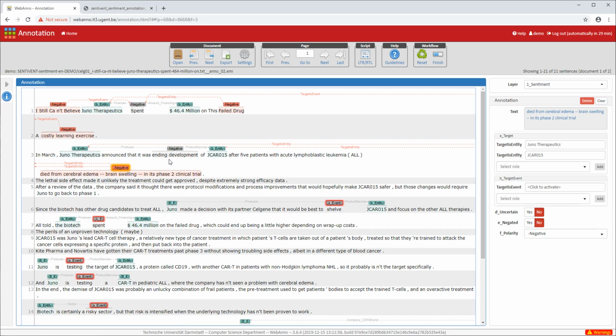Now, if polarity or negation and uncertainty were to be different, we should make a second sentiment annotation on the same place as the previous one. But this will happen exceptionally and is explained in the guidelines when that applies. But this is the more usual situation where you have multiple possible targets and you have to annotate it with the drop-down menu here.